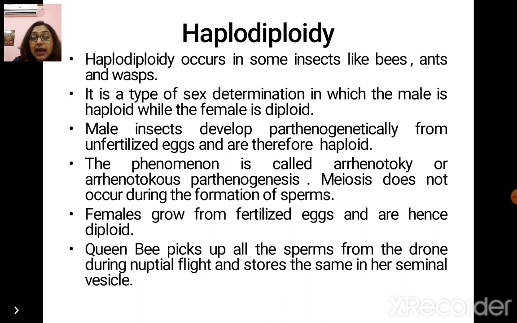If we have the example of honeybees, then the queen bee picks up all the sperms from the drone during the nuptial flight and stores them in her seminal vesicle. Formation of worker bees or diploid females and drones depends upon the brood cells visited by the queen. While visiting the smaller brood cells, the queen emits sperm from its seminal receptacle after laying the eggs. As it visits the larger brood cells, it lays the eggs, but the seminal receptacles fail to emit the sperms due to some unknown reason. Maybe some sort of pressure on the ducts coming out of them.